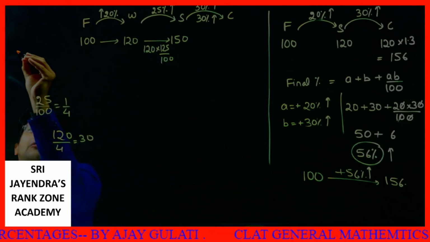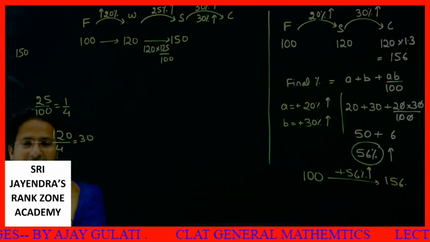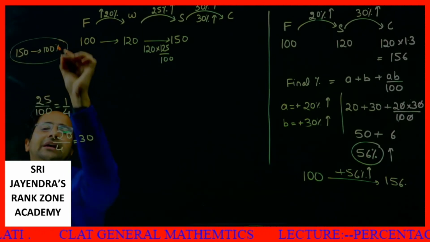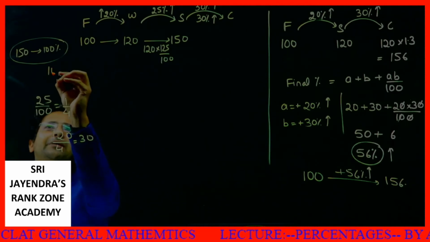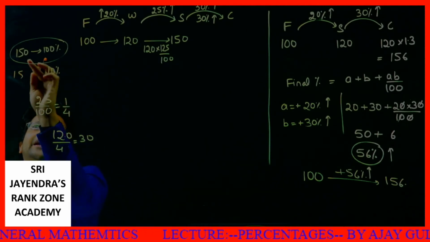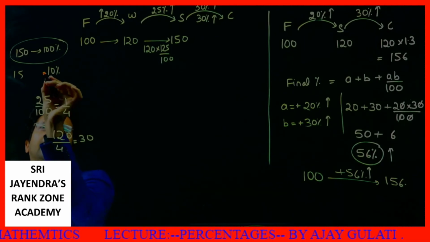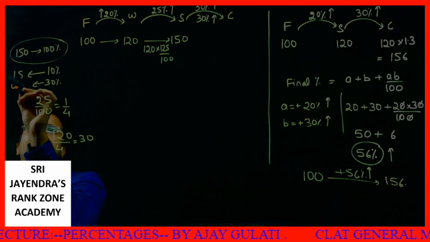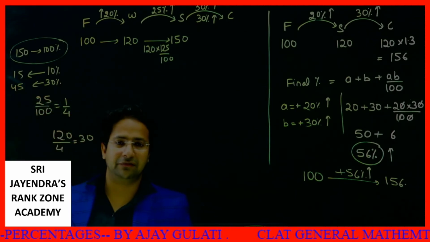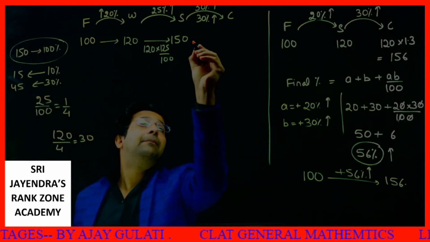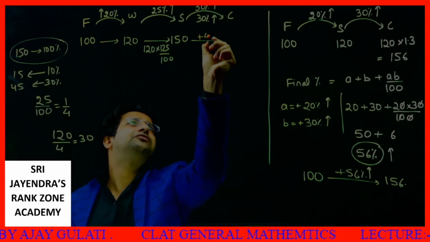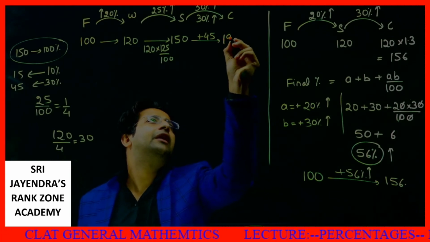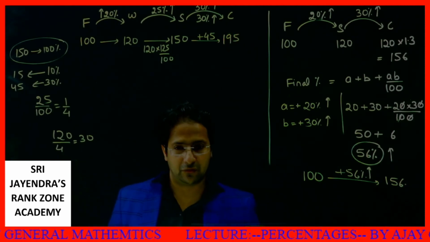150, there is an increase of 30%. A number in itself is 100%. Suppose this is the number in itself. This is 100%. So what will be the 10%? I cancel one 0 from both sides, 15. So what will be the 30%? 30% is multiplied by 3. You will get 45. So 30% increase means plus a further 45. 150 plus 45 will give me 195. This is one way of doing this thing.